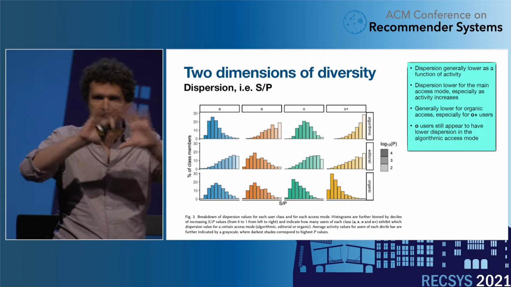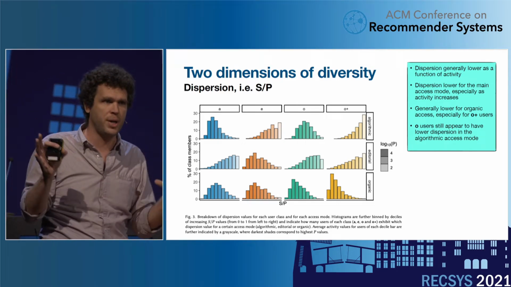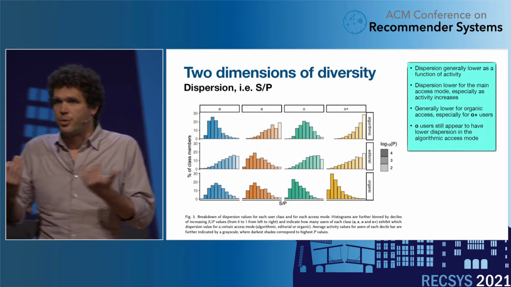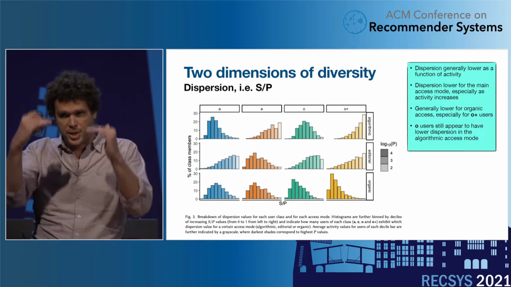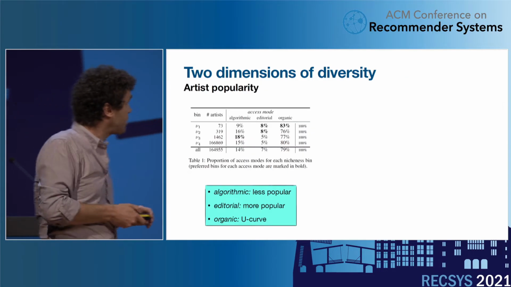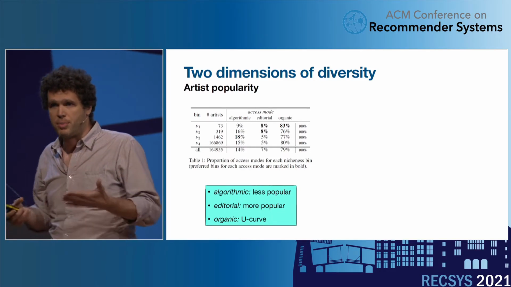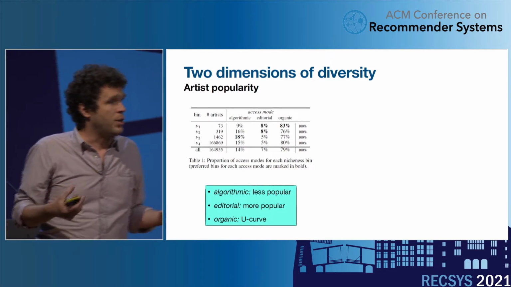So what this means is that in terms of structural diversity, there are already discrepancies among the different users, and also mediated by the different access types. The second one is a simple notion of diversity, a semantic diversity that is based on artist popularity.